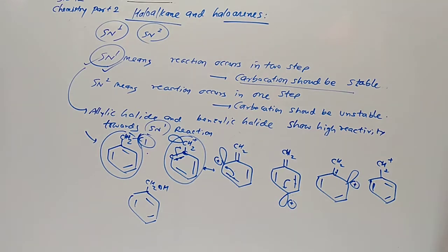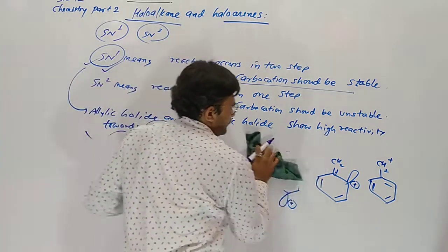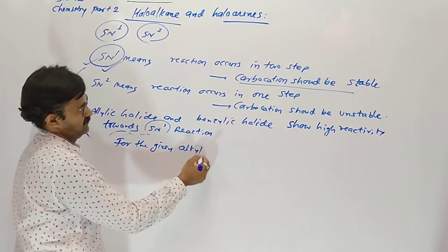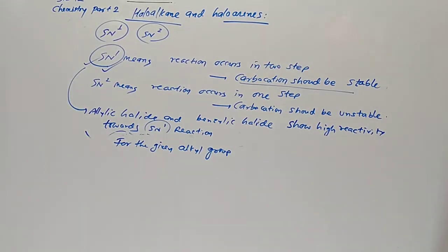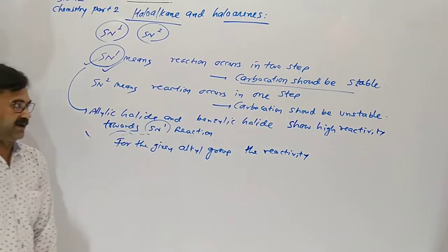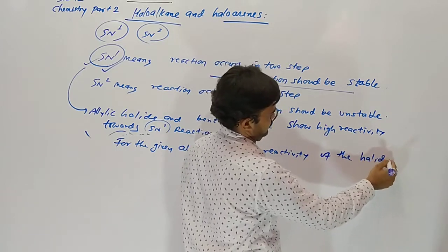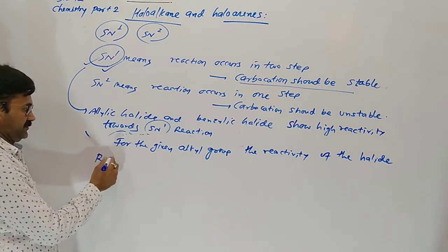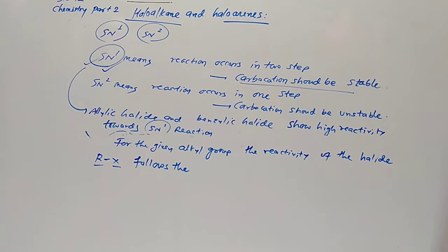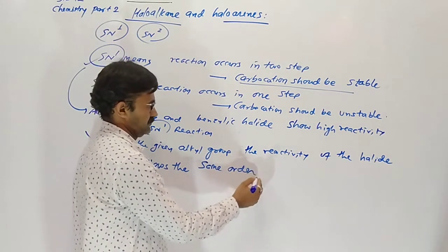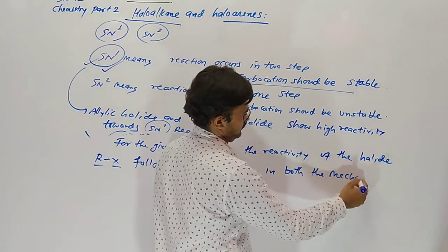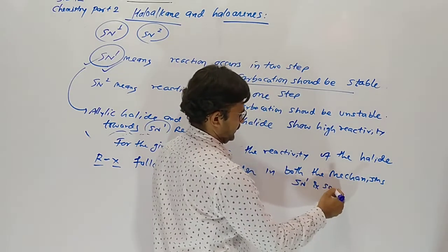For the given alkyl group, the reactivity of the halide RX, alkyl halide, follows the same order in both the mechanisms, meaning SN1 and SN2.